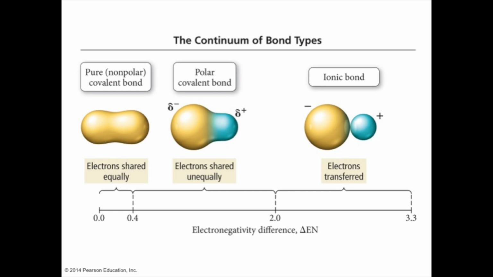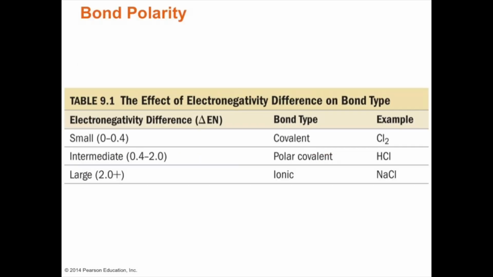So as we see here, when electrons are shared equally, it's a nonpolar covalent bond. Unequal sharing, a polar covalent bond, and then when more than 2 electrons are transferred, the delta EN, the electronegativity, is greater than 2, then it's an ionic bond. The bond polarity for the effect of electronegativity on bond type.